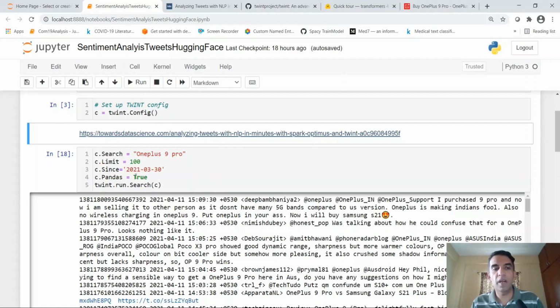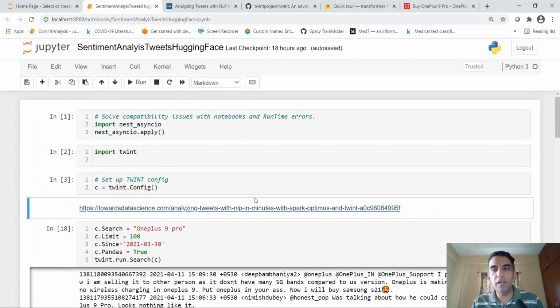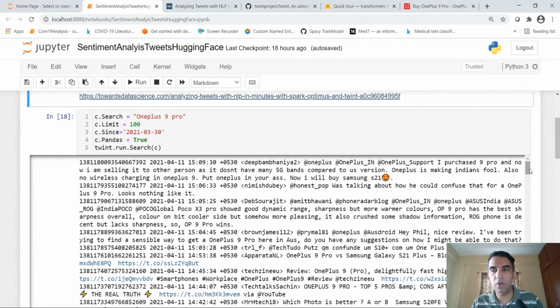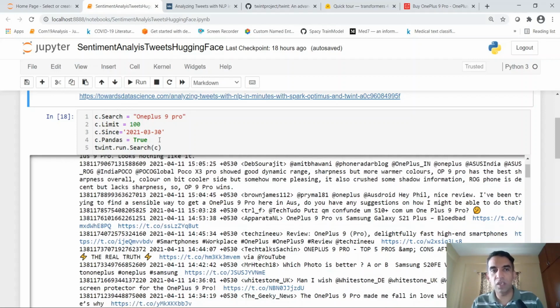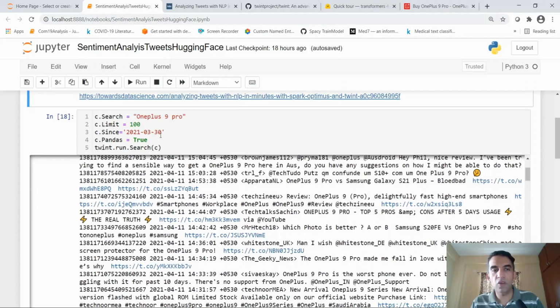So I say c.pandas is equal to true, and then I run twint.run.search with the config. And here are the tweets which I get out of it. For example, you can see a lot of tweets like "I purchased the 9 Pro and now I'm willing to sell it to another person as it does not have many 5G bands." Some other tweets too. All these tweets mention the word OnePlus 9 Pro somewhere in the tweet. Based on that, it has searched and extracted these tweets.